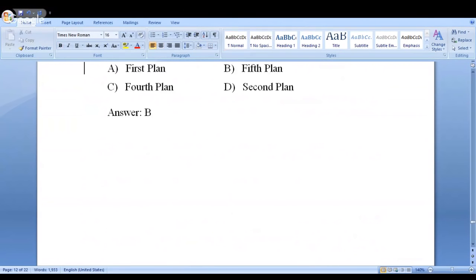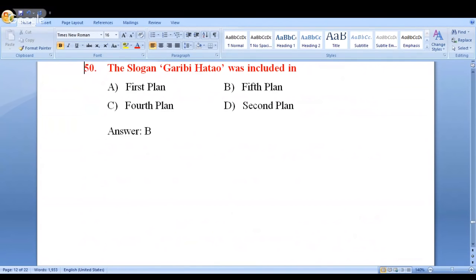This is another fact. Look at this. The slogan Garibi Hatao was included in the fifth plan. Whenever you come across this slogan, Garibi Hatao, remember this slogan was given by Srimati Indira Gandhi. In this manner, we try to have a look at some of the questions in the Indian economy, and very frequently we'll look at questions like this.